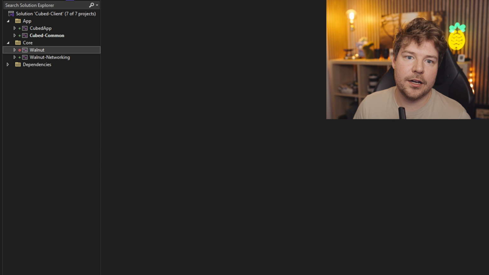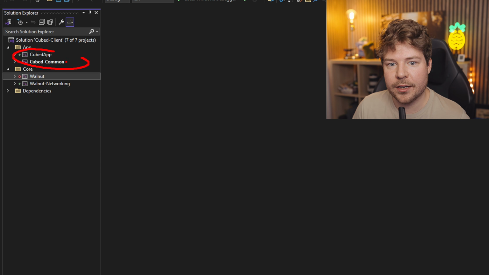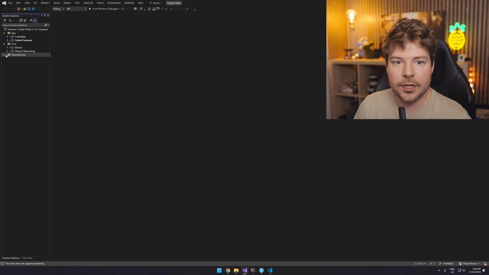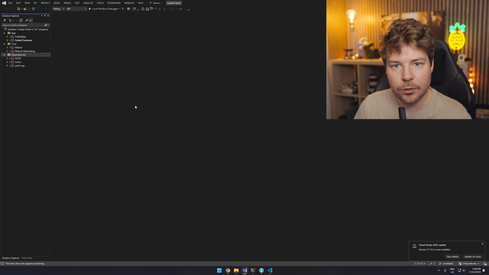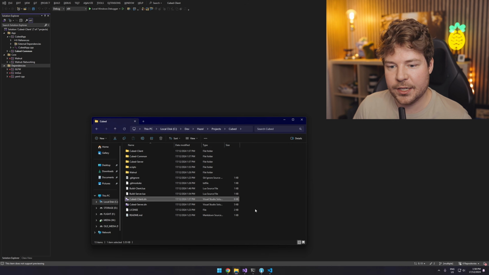Okay, so we've got a bunch of different things here. We've got cubed app and cubed common over here. So we need to rename this to like cubed client. And then we've got Walnut, and then we've got all the dependencies. So this is what our project structure looks like at the moment, which is cool. We might as well just rename stuff immediately.